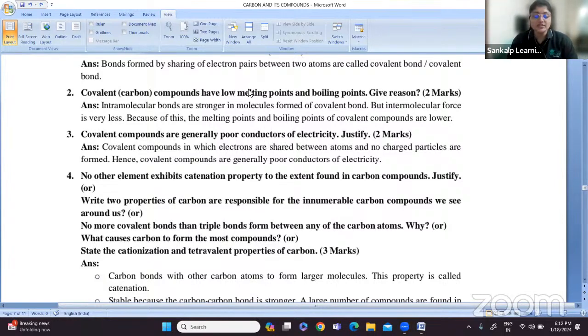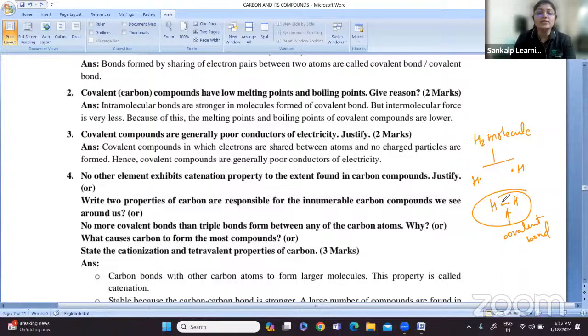How is a covalent bond formed? When mutual sharing of electrons takes place, and no charged particles are formed. Suppose I take again the hydrogen molecule. There are two atoms of hydrogen, and each hydrogen atom has a single electron. These single electrons are shared and form a covalent bond.